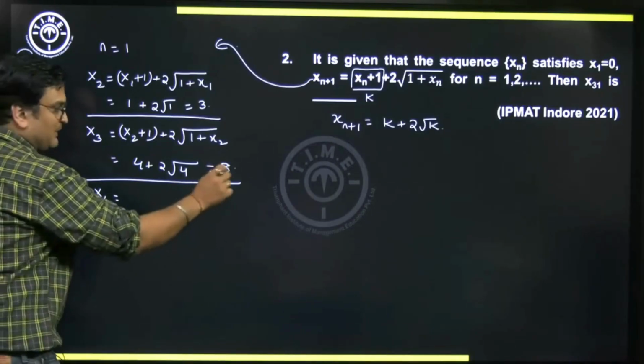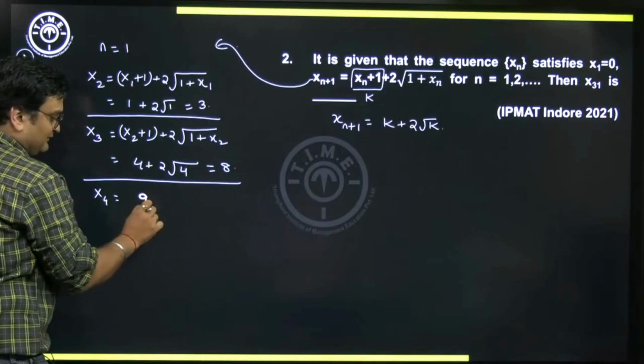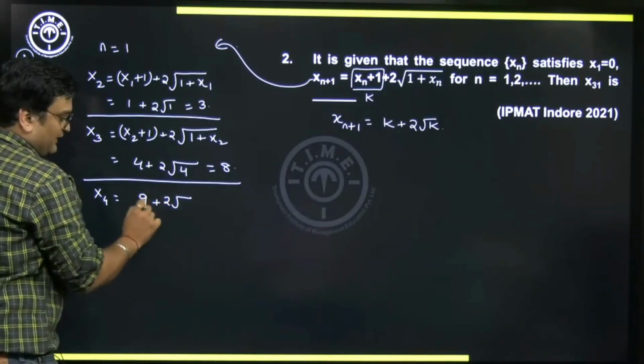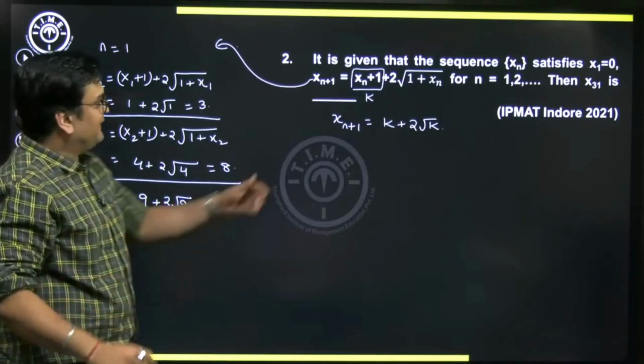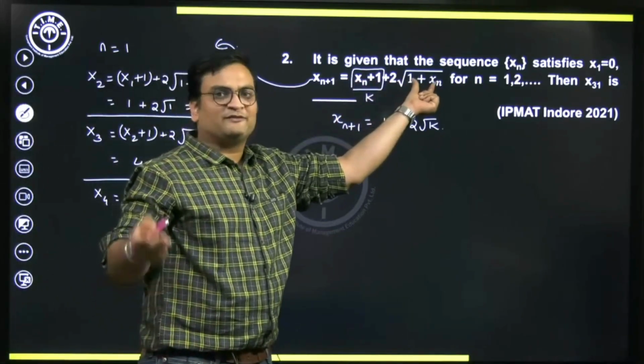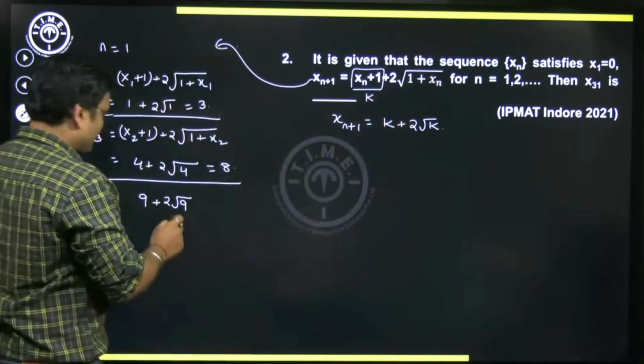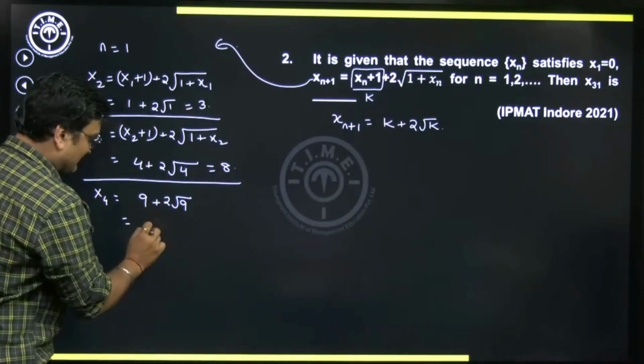Next, let's go a little direct now. x4 will be what? The previous number plus 1, so 9 plus 2 into square root of this 9. Isn't it? xn plus 1 plus 2 into square root of the same xn plus 1. So this is going to give us what? This is 3 into 2, 6 plus 9, 15.